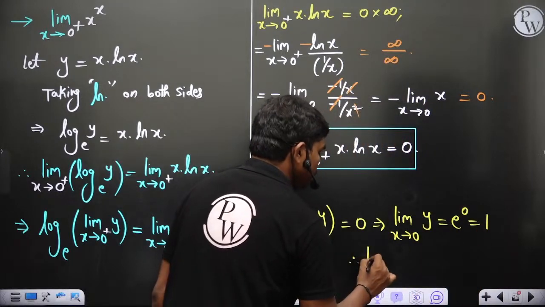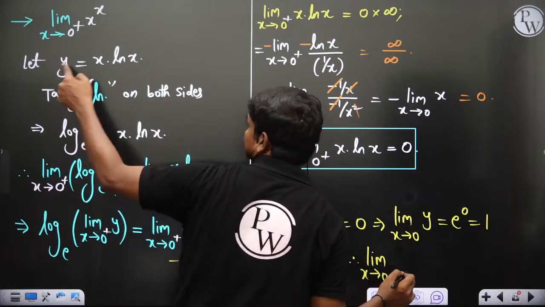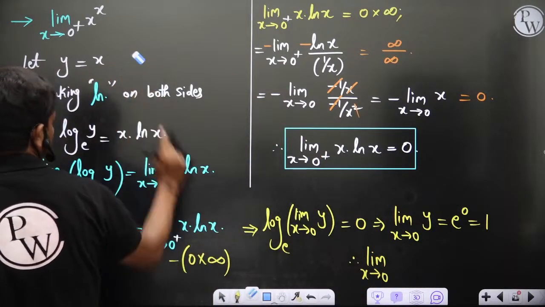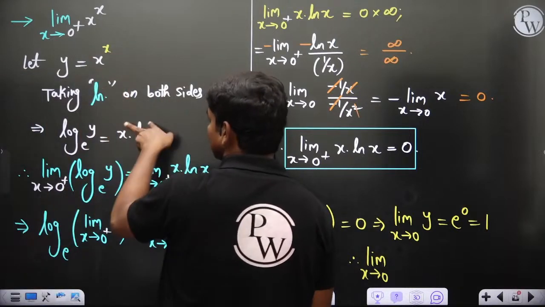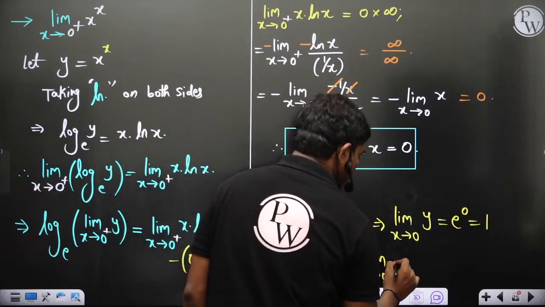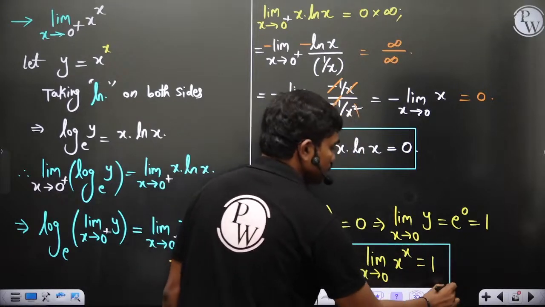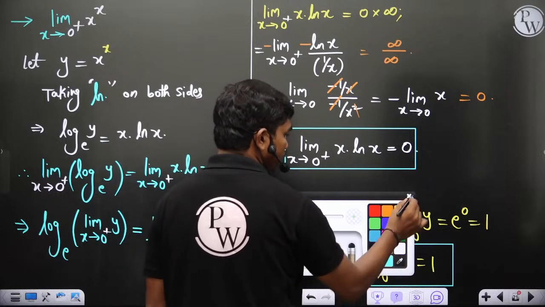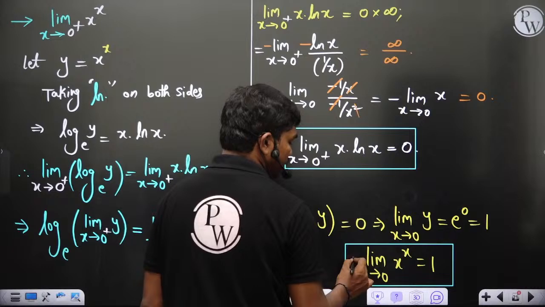Therefore, limit x tends to 0. What is y you have taken? y is equal to x power x. So what we have taken is y equal to x power x. That's why when you apply log, we have x into ln x. So limit x tends to 0, x power x is equal to 1. This is the result that you can find initially. So this limit is 1.